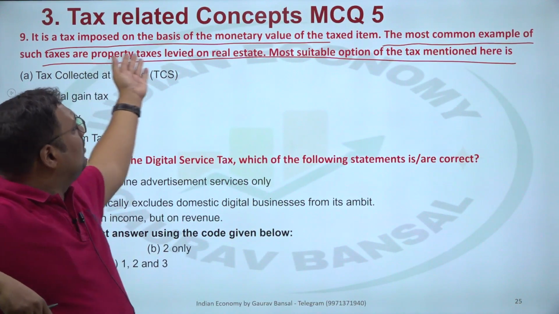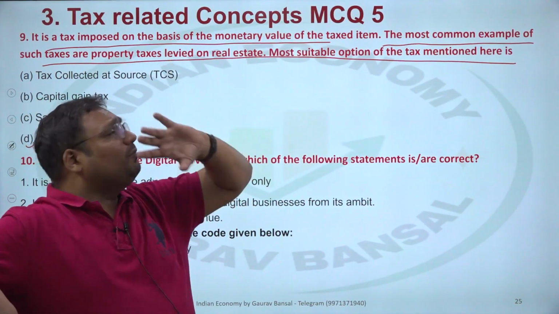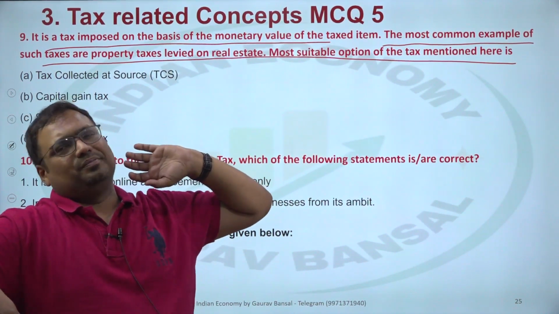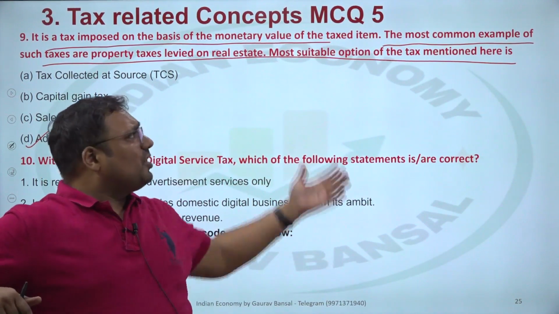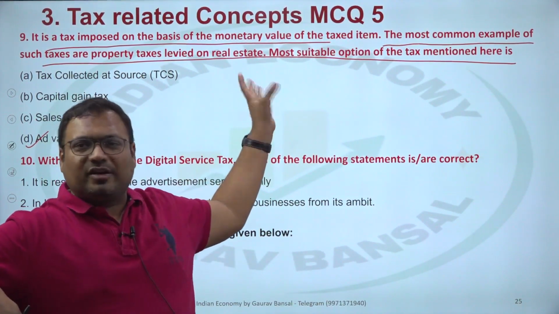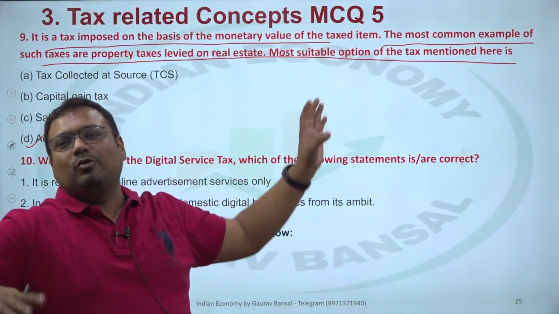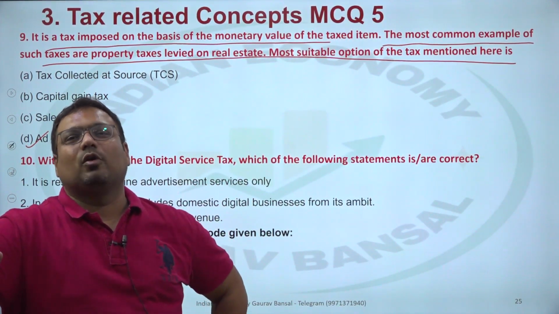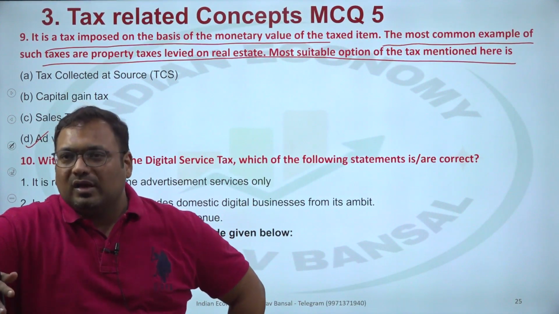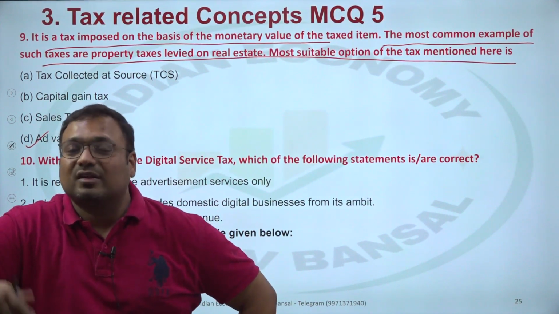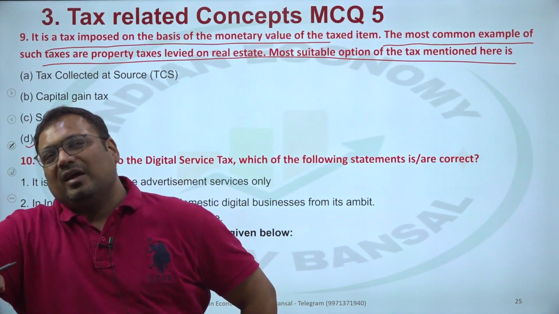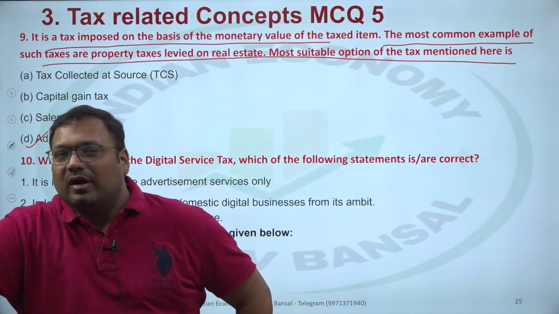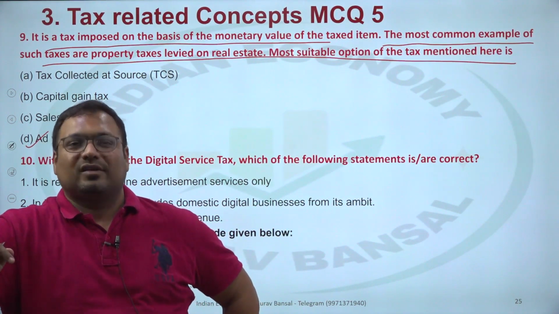So taxes are imposed on the basis of the monetary value of the tax item. So that is correct. Stamp duty is also an ad valorem tax. So the second statement is correct, but it is only confusing you. All the taxes in the modern economy are ad valorem. What would be an example other than ad valorem? A tax which would be non-ad valorem would be a per unit tax.